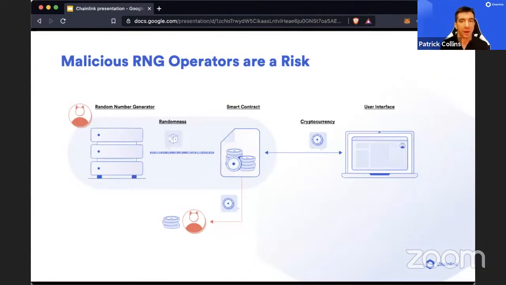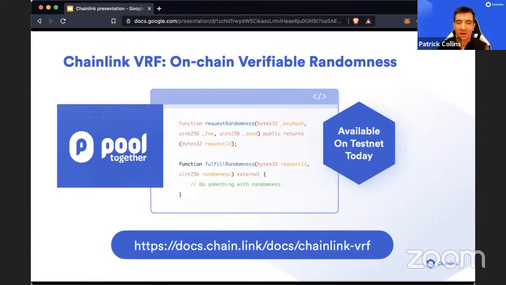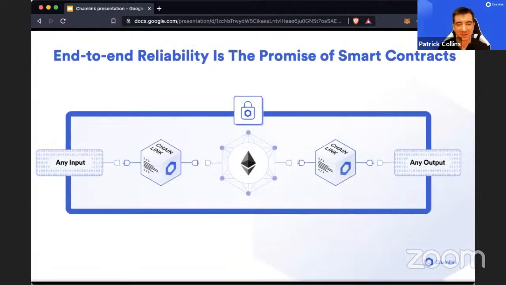So you can create pseudo random numbers right now, but they have these huge points of risk where either the node operator, or the Ethereum node operator, or Matic node operator, or whatever the miner is, or even if you're getting your random number from a centralized source, they pretty much have control over your smart contract. So Chainlink VRF provides verifiable randomness and allows your smart contracts to get provably random numbers, which is kind of an insane magic thing that still blows my mind.